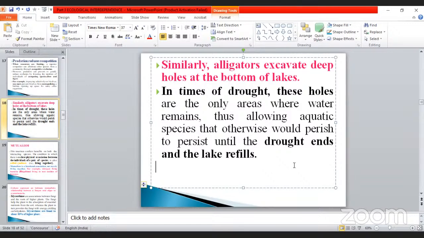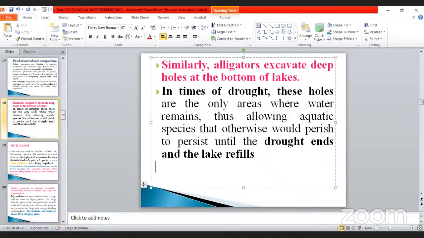So in drought condition, in dry condition, there is no water at all. What happened? The level reduces. These holes are the only areas where water remains. Inside the holes only, there is water. So that space was utilized by the alligator, thus allowing aquatic species that otherwise would perish to persist until the drought ends and the lake refills.